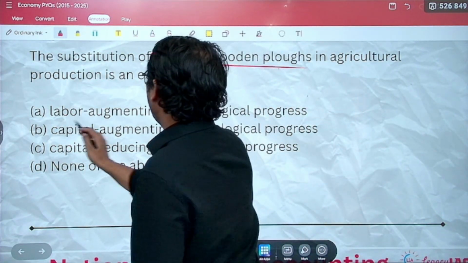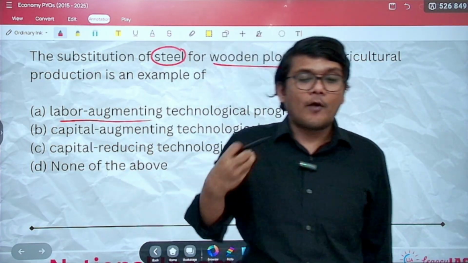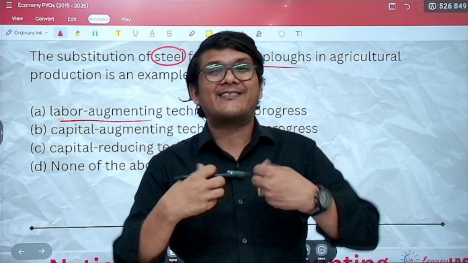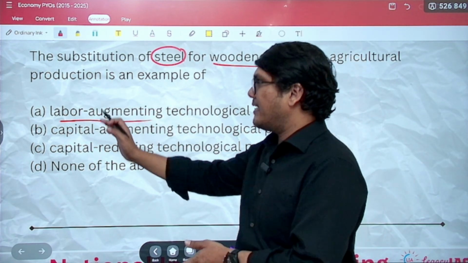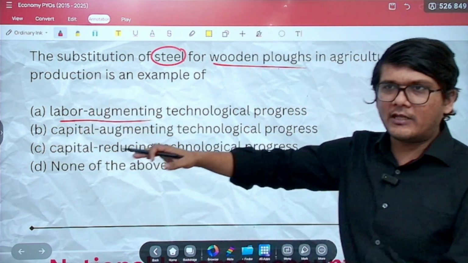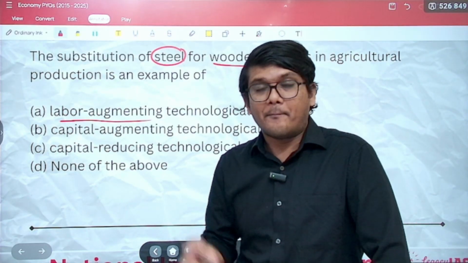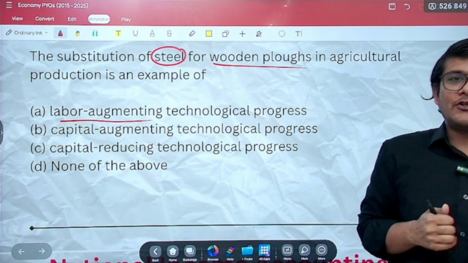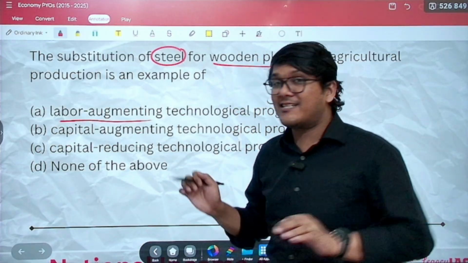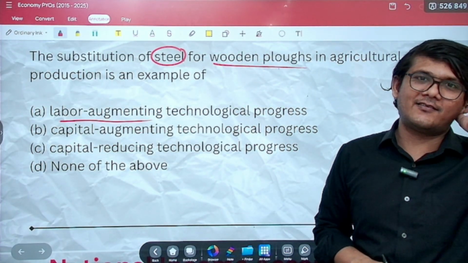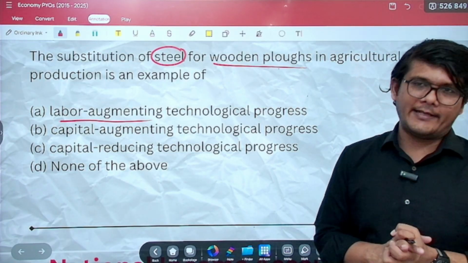Option A, labor augmentation, technological progress. Labor augmentation is that thing which augments the labor. Augmenting means facilitating, means improving the productivity of the labor. So is it going to enhance the skill of the labor? No, it is not. Ultimately, the labor will be able to do more plowing, but the labor's productivity or skill as such is not enhancing. What is getting enhanced? The plow itself is getting enhanced. What is a plow? It's a capital, right? It's an asset, it's an equipment, for example.